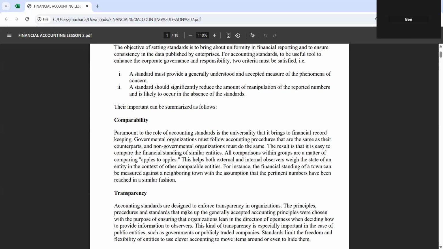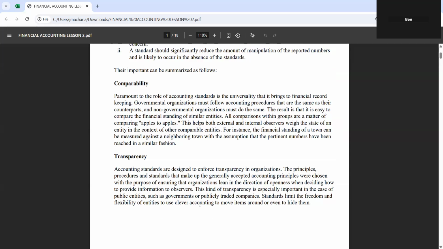Another importance is transparency. Accounting standards are designed to enforce transparency in an organization. The principal procedures and standards that make up the generally accepted accounting principles were chosen with the purpose of ensuring that organizations lean in the direction of openness when deciding how to provide information to observers. That means we are disclosing information that we have as an organization to the public. Therefore, we become transparent when we follow accounting standards.